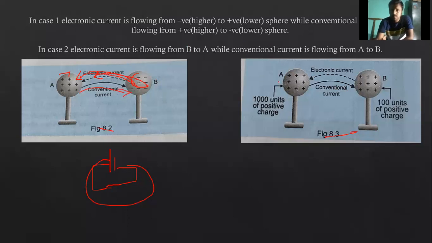In case 2, as you can see, both are containing positive ions, whereas A contains 1000 units of positive charge while B contains 100 units of positive charge. So here the conventional current will flow, as usual, from the higher concentration to the lower concentration of positive ions. So the conventional current will flow from A to B, while the electronic current will flow from B to A, because here the negative concentration, the electrons, are more as compared to here. So the electronic current will flow from this side to this side.